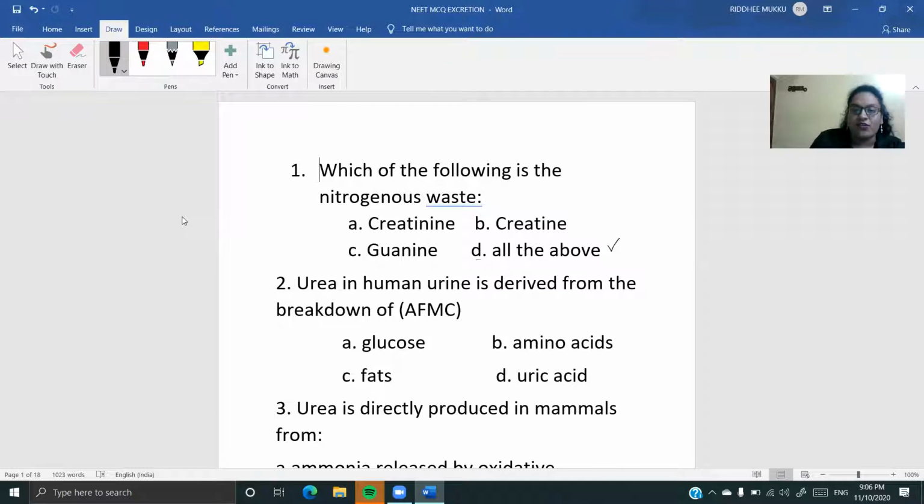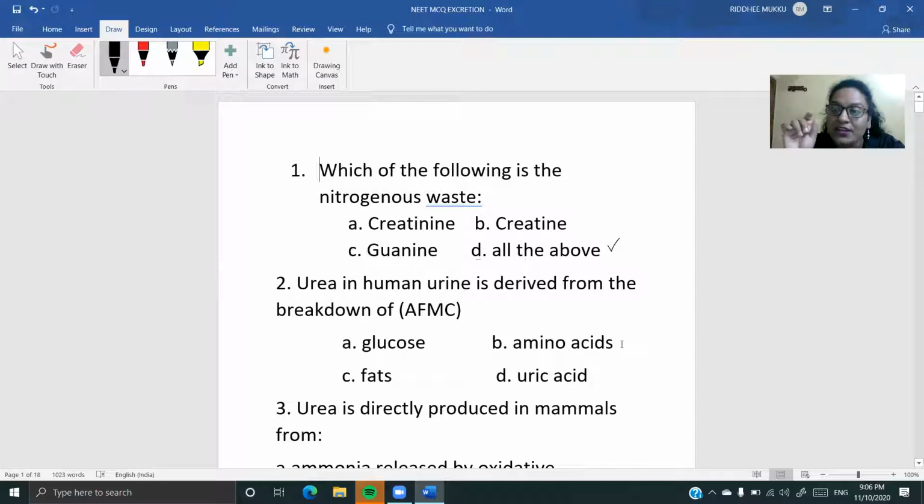Now coming to the second question, children. Here it is, urea in human urine is derived from the breakdown of which product? The first option is glucose, amino acids is the second option, fats, and uric acid. If you remember, when I introduced you to the modes of excretion in one of my videos, I told you that proteins are catabolized into amino acids, and amino acids are deaminated.